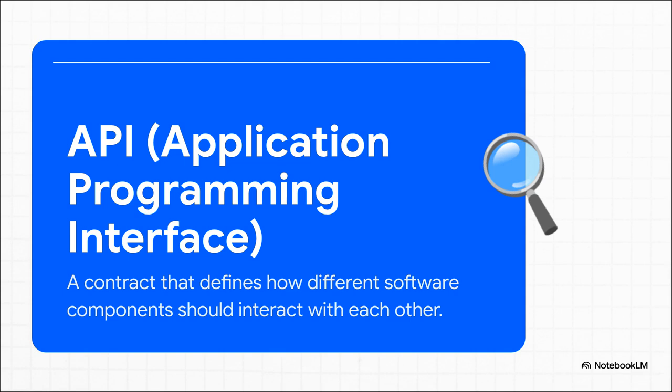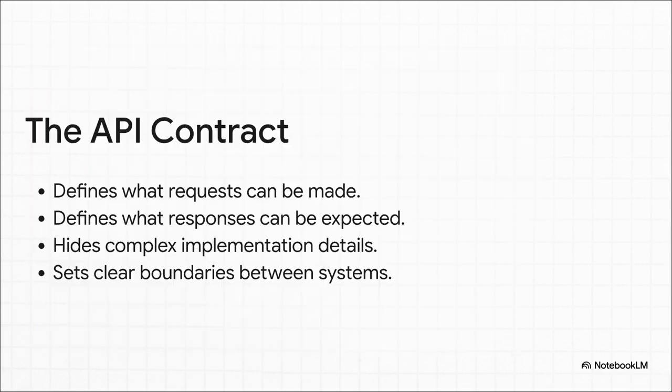The restaurant menu analogy is perfect. The menu tells a customer exactly what they can order and what they can expect to get, but they don't need to know anything about how the kitchen is actually making the food. An API does exactly that, but for software. This API contract is like a superpower for the development team. It creates these really clear boundaries. It lets different teams work on their own parts of the system without tripping over each other. It hides all the messy internal details and just presents a clean, simple, and predictable interface to everything else.